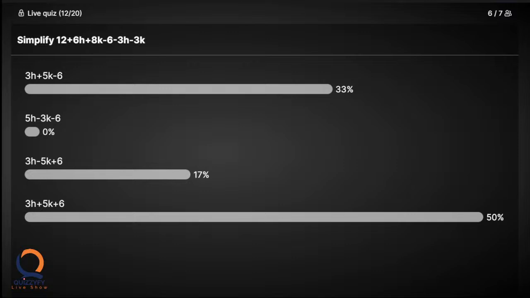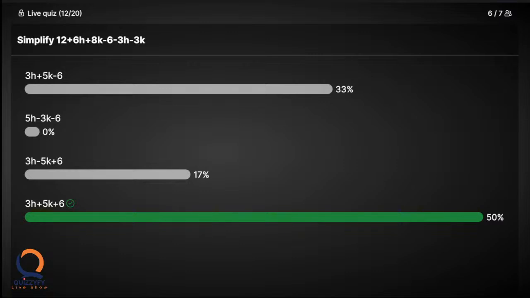Then you can go on with the next variable, h. If it is h, 6h and minus 3h is there. Then plus 3h will be the answer. Then the last is not the option. The second one should be the correct answer. Okay, I think there is a mistake. Plus 3h plus 6 plus 5k.